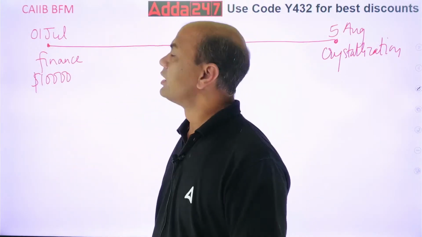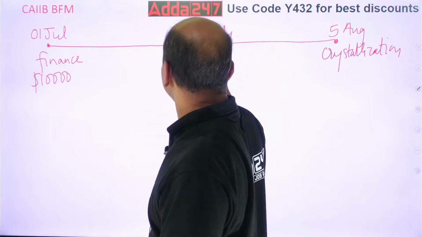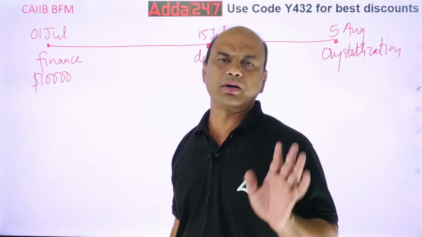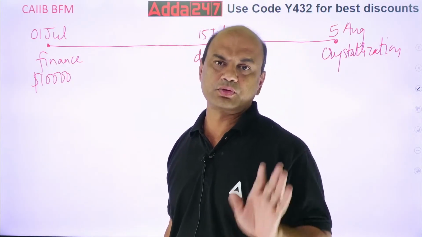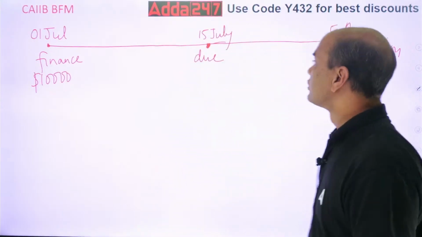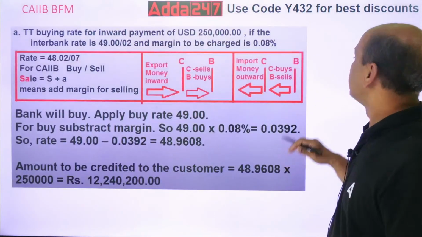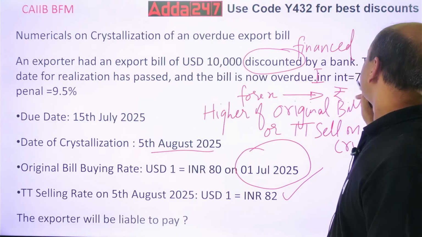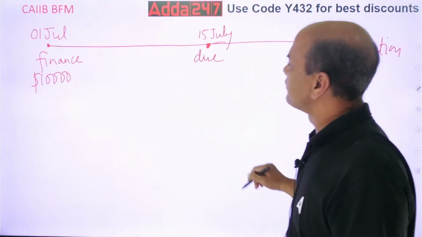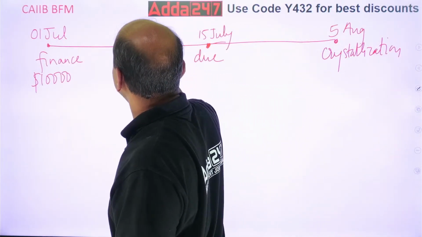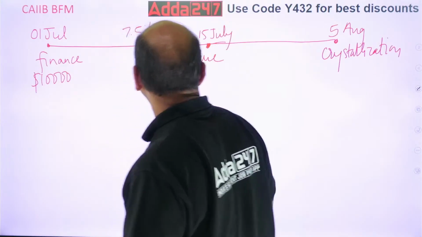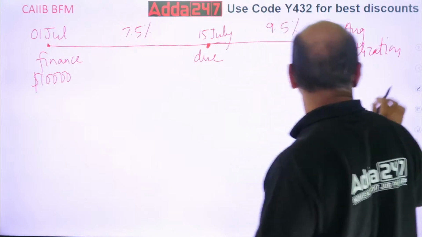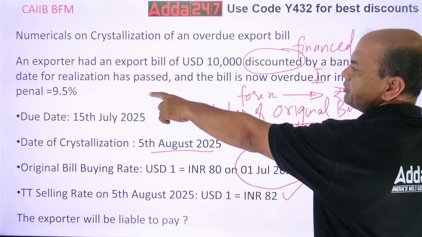Now, interest up to the due date. Up to the due date, you should always charge the normal INR rate of interest. What is the INR rate of interest? 7.5%. So you will be charging 7.5% here. And for the remaining part you will be charging 9.5%, penal.